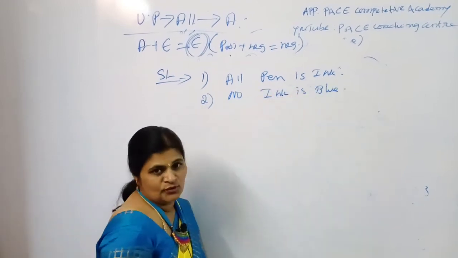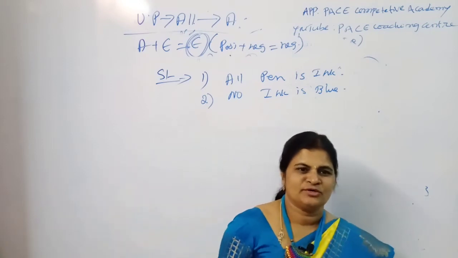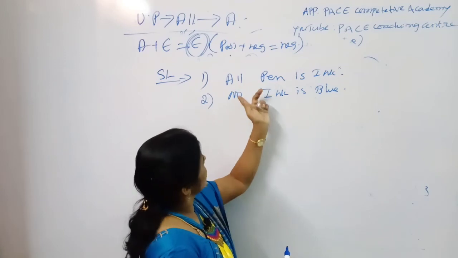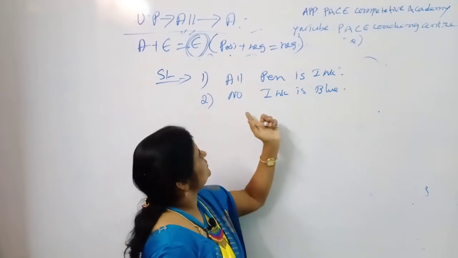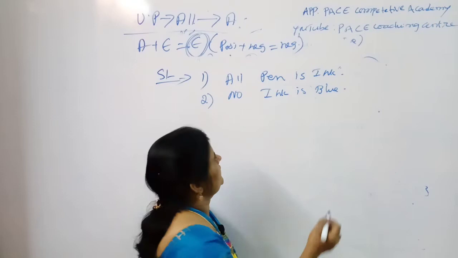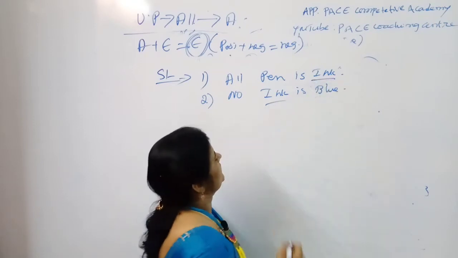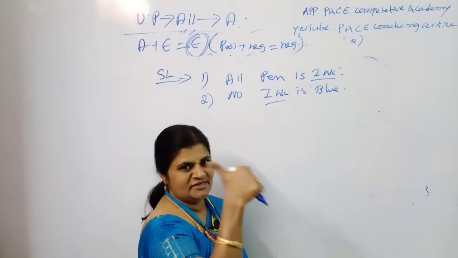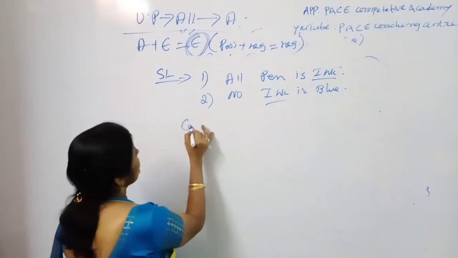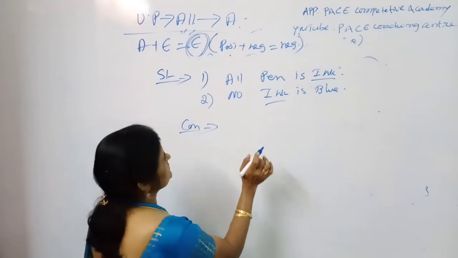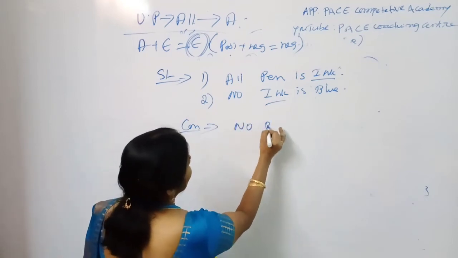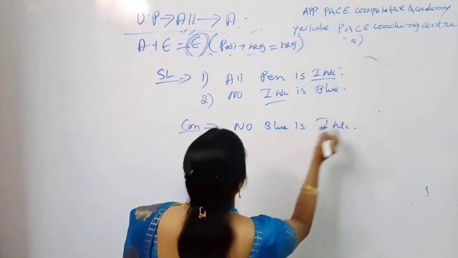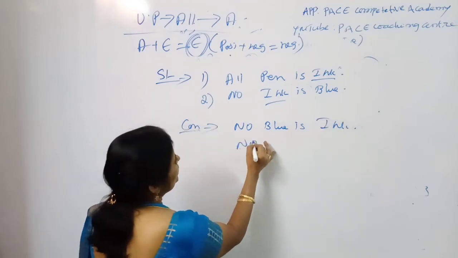So you know, my dear students, you remember 2 cases. This is the nature of the statement: this is universal positive and this is universal negative, and in both cases the common word is ink. The position is in the predicate of the first one and the subject of the second statement.